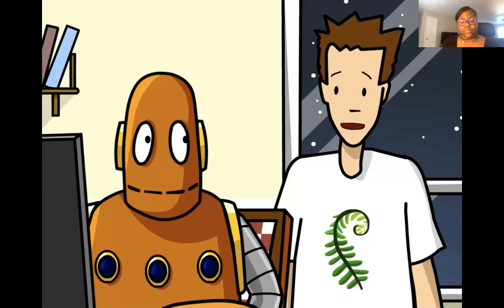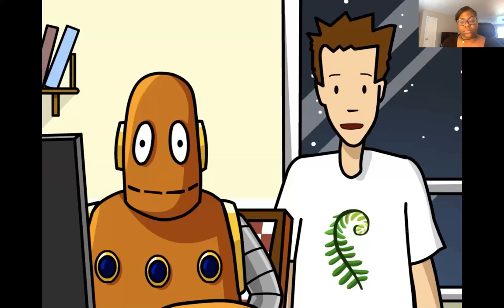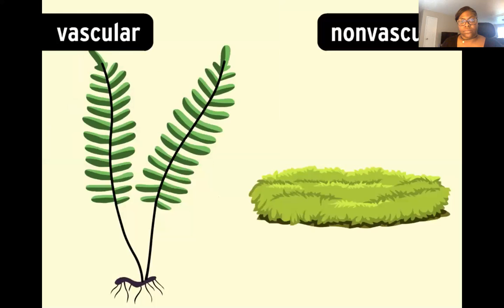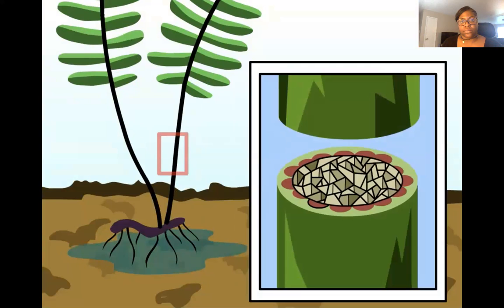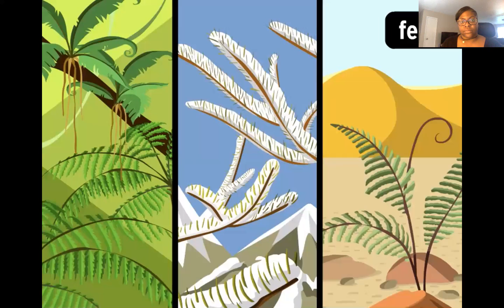Well, just because they all grow from spores doesn't mean seedless plants are all the same. They're actually broken into two main types: vascular and non-vascular. Vascular seedless plants have channels that carry water and nutrients throughout their bodies, sort of like veins and arteries. Ferns are the most common of these. There are more than 12,000 different species.